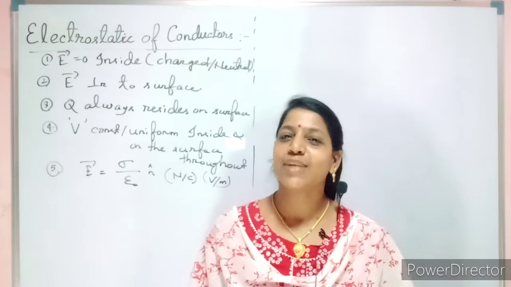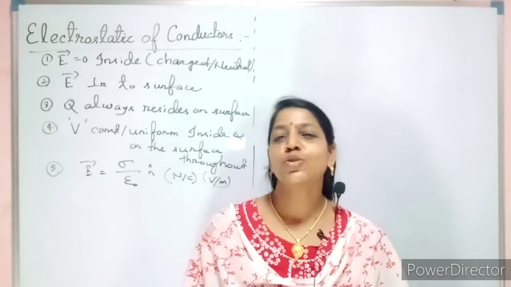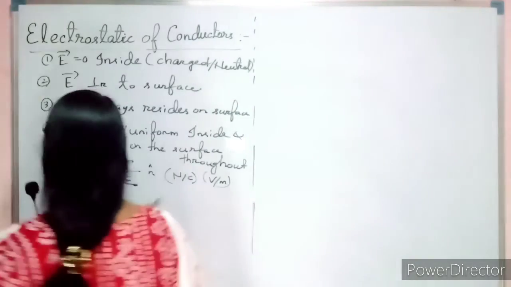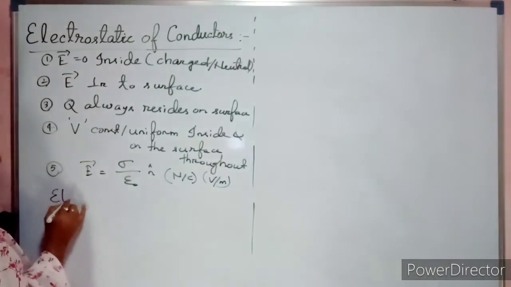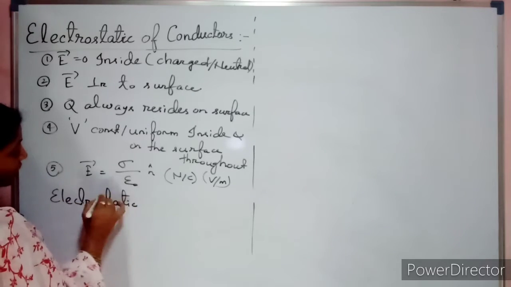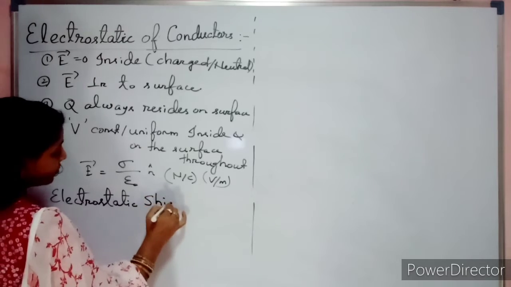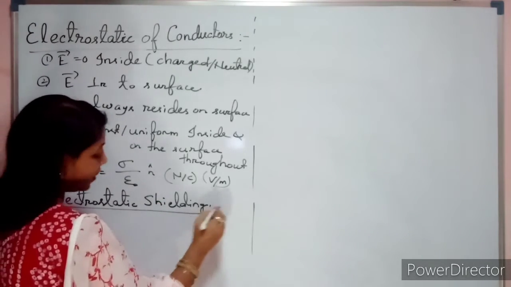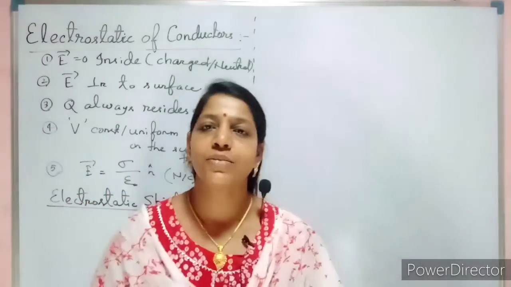Now let us see another important concept called electrostatic shielding. Make the heading electrostatic shielding. I think all of you have heard the term shielding.